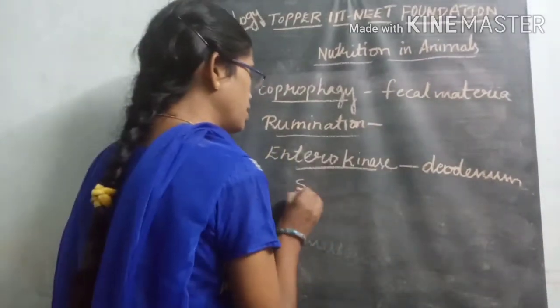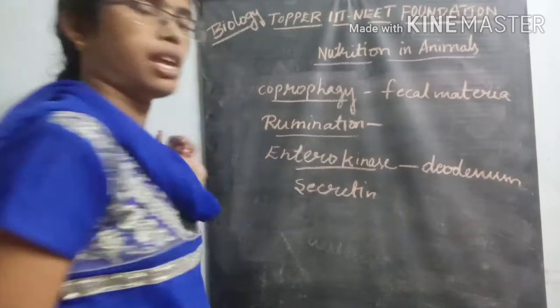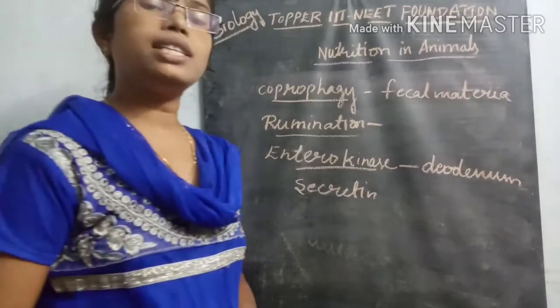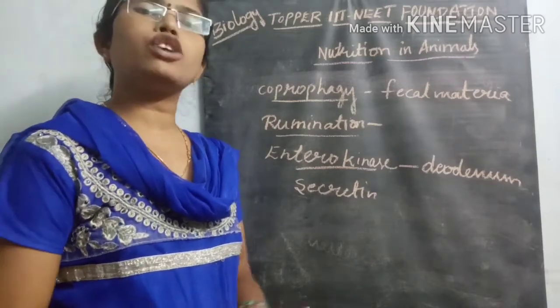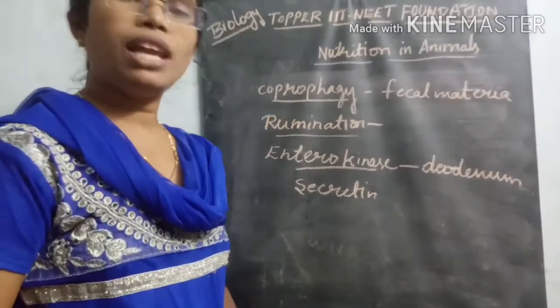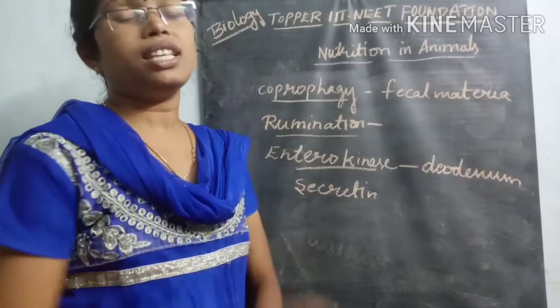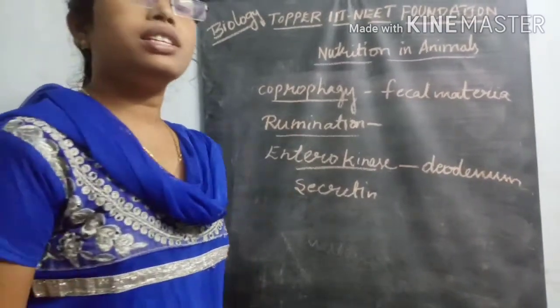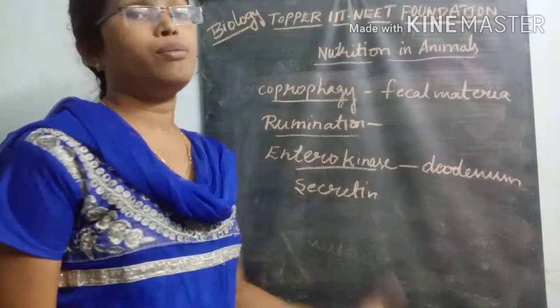Another important enzyme is secretin. This is also released by the same duodenum walls, and it is important for the digestion of proteins. The gastric juice contains some gastric enzymes, lipase enzymes and casein digestive enzymes, which are also released from the gastric juice and digest the food material.